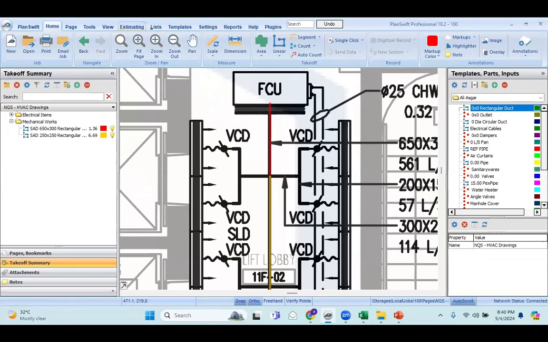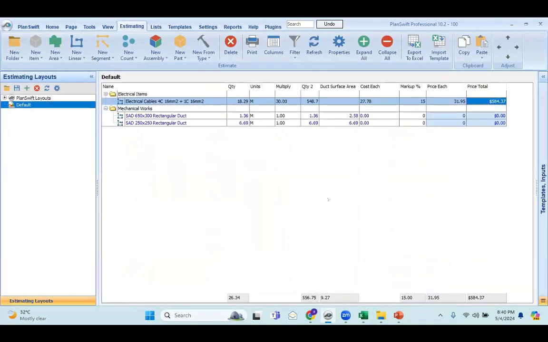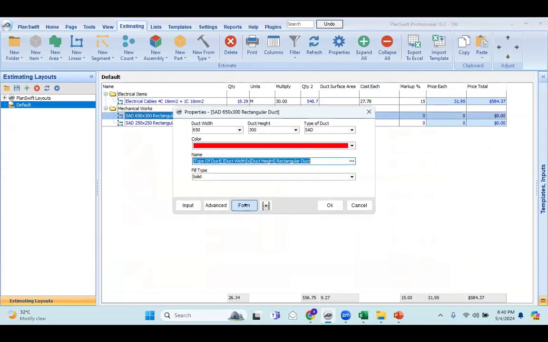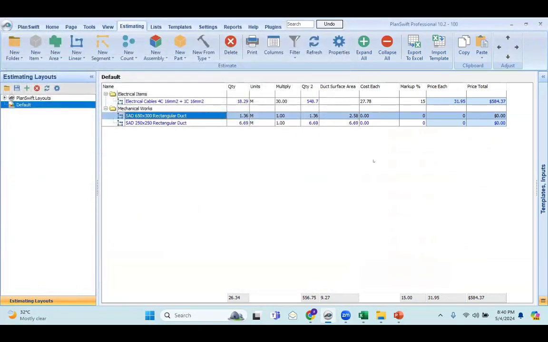Now, the interesting thing is when you go to the estimating sheet in the mechanical works, I have already created one formula here. If you click on properties, advanced, I've created one formula for duct square meter, type of duct and duct square meter. When you take a linear meter of these ducts, you will automatically get the square meter of this duct.